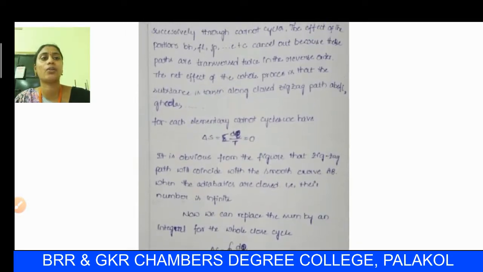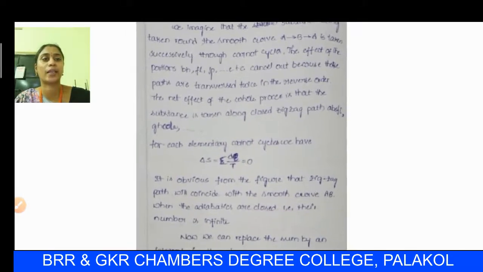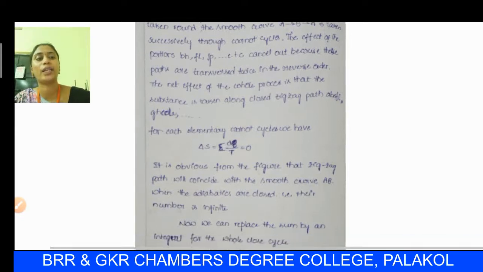The net effect of the whole process is that the substance is taken in a closed zigzag path AB, EF, GH, CD and so on. For each elementary Carnot cycle that we considered, the change in entropy, delta S, is equal to the summation of all the quantities of heat absorbed divided by the temperature T, that is the summation of delta Q by T, which is equal to 0.